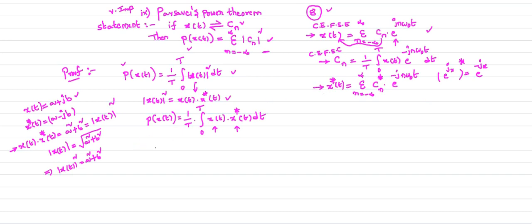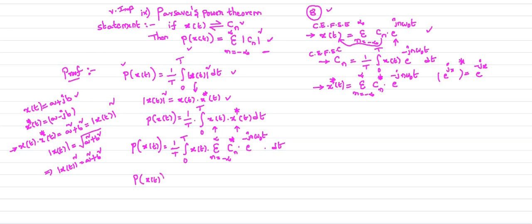Now I use this x conjugate of t in the calculation of the average power. So average power of the signal is equal to what? Now 1 by T, integral 0 to T. So x of t into x conjugate of t is replaced by sigma n equal to minus infinity to plus infinity, Cn conjugate into e power minus jn omega naught t. So that is your x conjugate of t, into dt. Now let us rearrange this equation. I just substitute x conjugate of t.